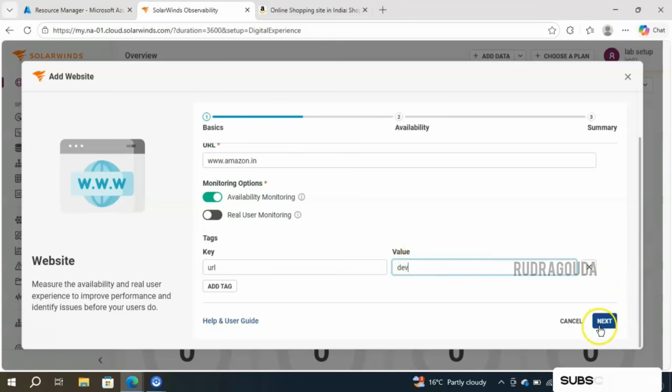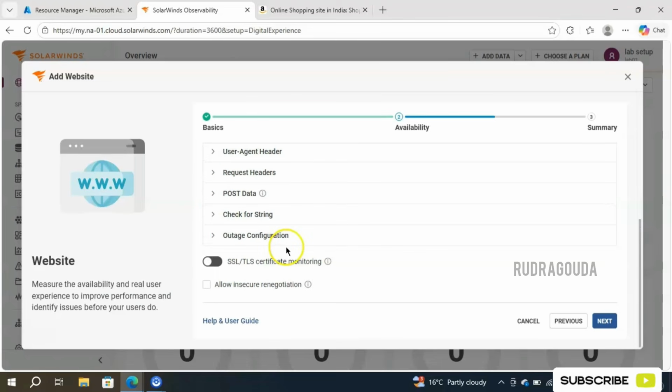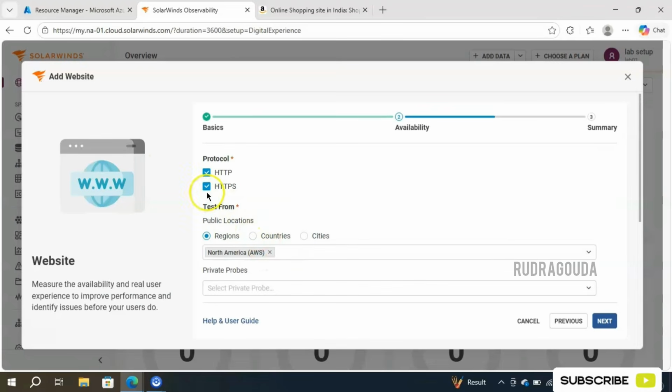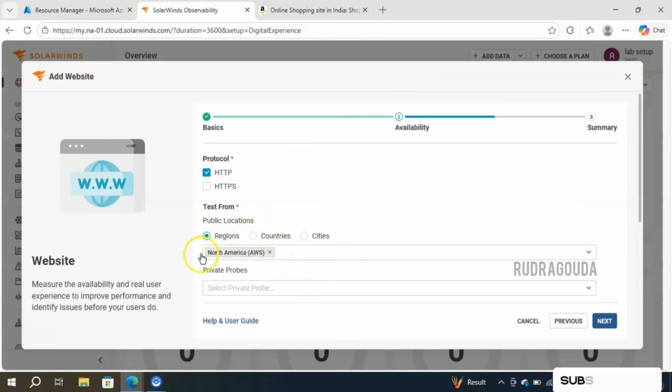After that you can click on Next, and here it will ask for the protocol details. It supports HTTP and HTTPS, so depending on the need you can select. For example, I will choose both here, HTTP as well as HTTPS. One important point we need to consider here: if you select HTTPS, then it will monitor the SSL certificate as well. If you don't select HTTPS, then you can't monitor the certificates. So for that reason, I'll select HTTPS as well.